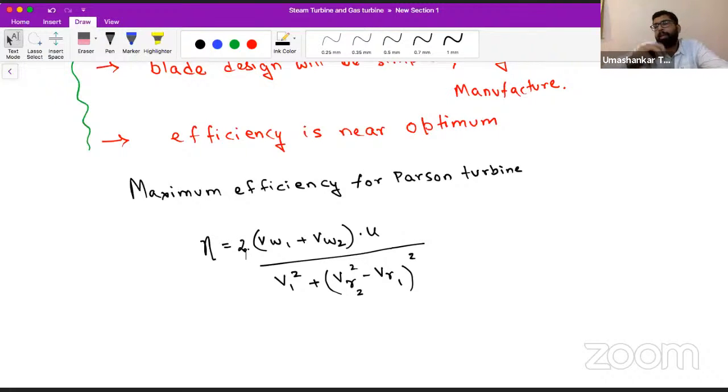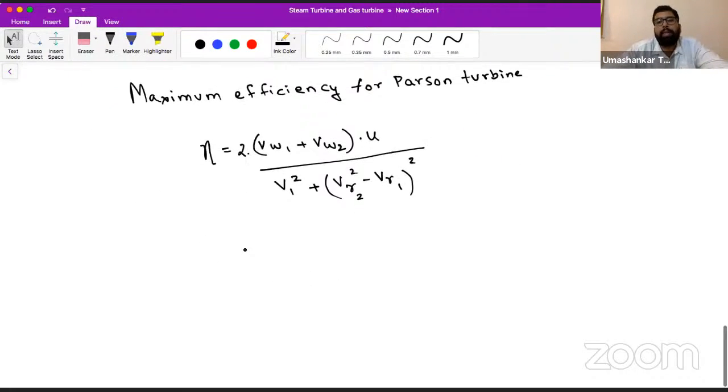Similar discussion we have done in the impulse turbine case also. So this is the efficiency of any reaction turbine.